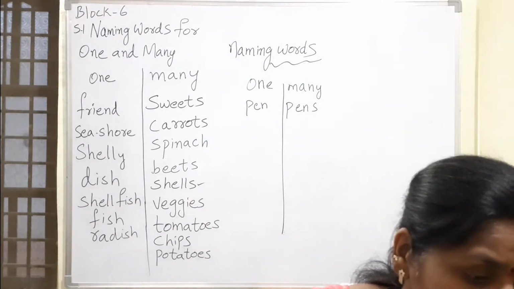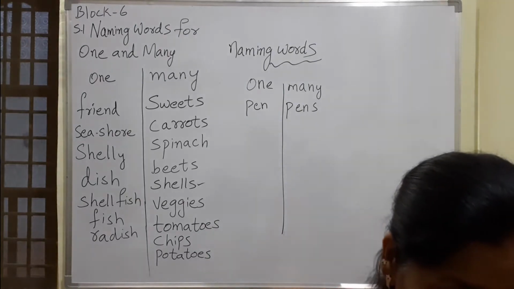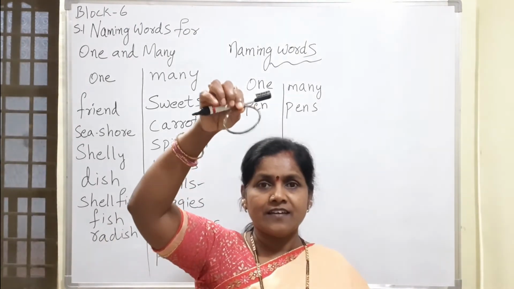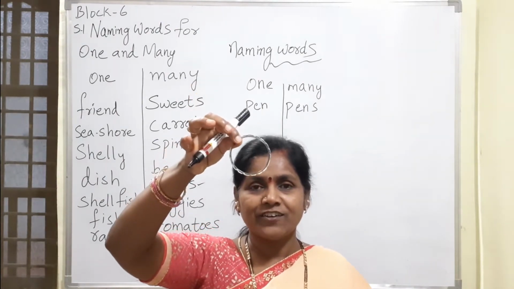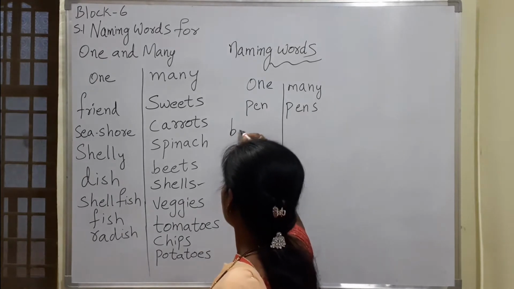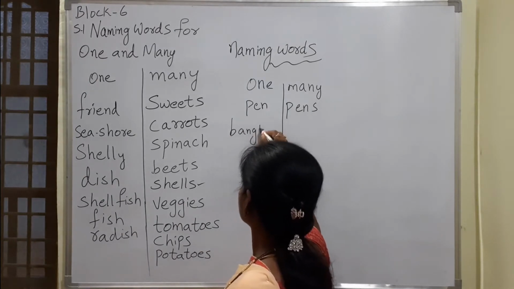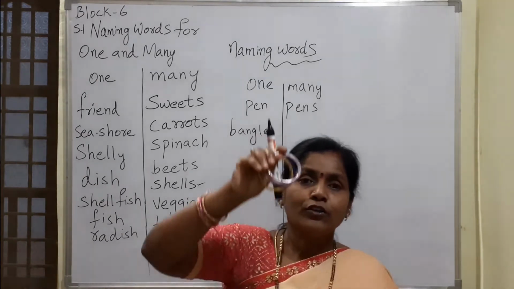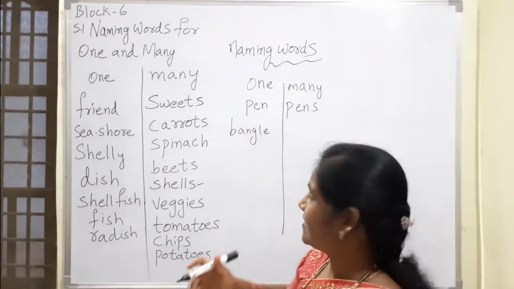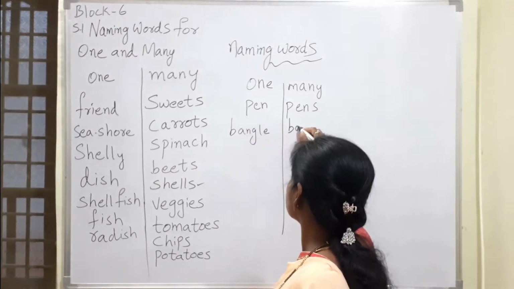Now I will show you one more thing. What is this one? This is a bangle. Can you see, children, all of you? This is one. So here I am writing bangle. If many are there, what do you say? Come on, tell me. Bangles. Very good. It is bangles.